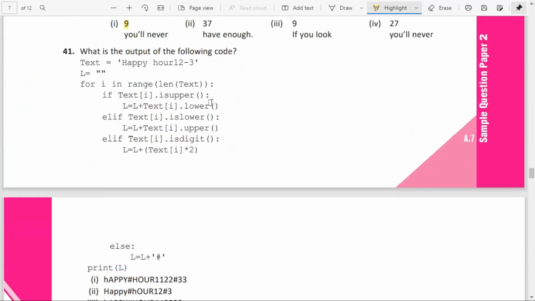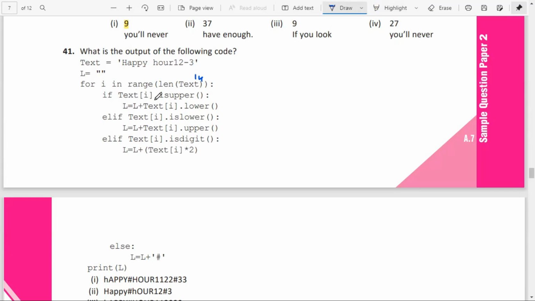Now, what will be the output of the following code? Text equal to "Happy Hour 12-3". L is an empty string. So for i in range of length of text, how much? 1, 2, 3, 4, 5, 6, 7, 8, 9, 10, 11, 12, 13, 14. So here it is 14. Length of 14 means 0 to 13 it will be taking, isn't it?